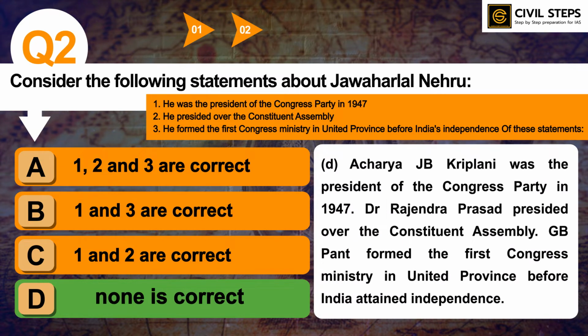Acharya J.B. Kriplani was the president of Congress Party in 1947, and Dr. Rajendra Prasad presided over the Constituent Assembly, and G.B. Pant formed the first Congress ministry in United Province before India attained independence. So that was all about Jawaharlal Nehru and other prominent leaders.